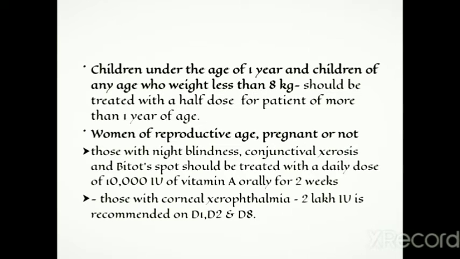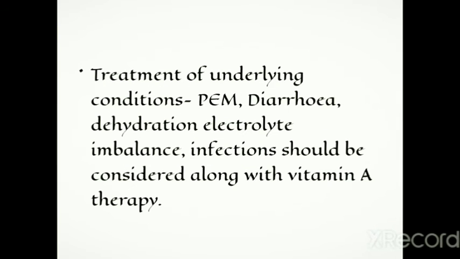Women of reproductive age, pregnant or not, with night blindness, conjunctival xerosis and Bitot's spot should be treated with a daily dose of 10,000 international units of vitamin A orally for 2 weeks. For those with corneal xerophthalmia, 2 lakh international units is recommended on the first day, second day and 8th day.